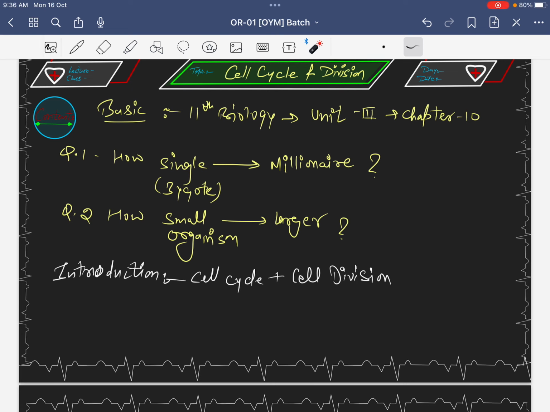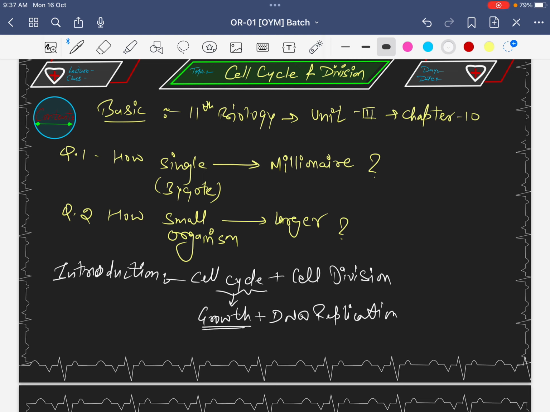Dear students, the simple meaning of cell cycle is growth and DNA replication, and then after this cycle the cell goes to division. So what about growth?